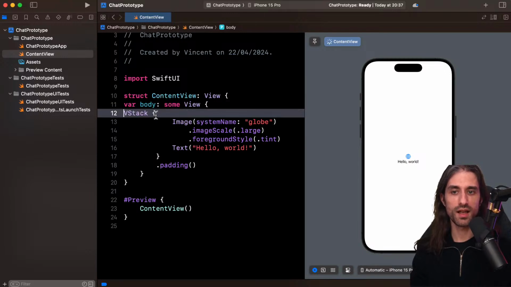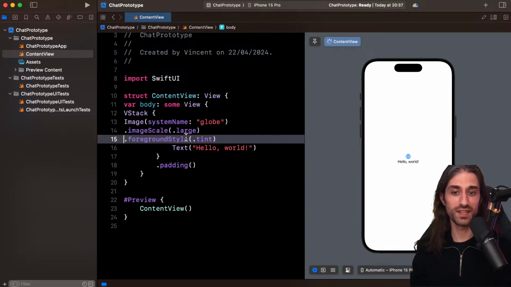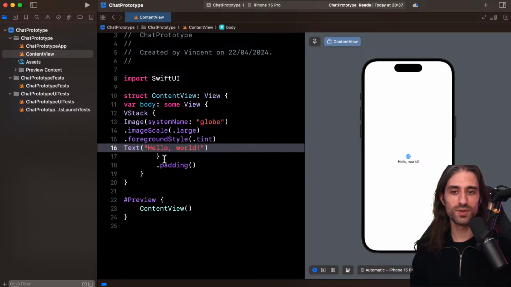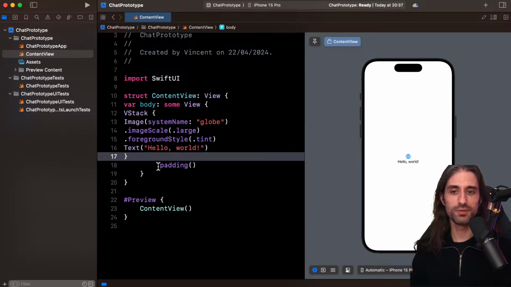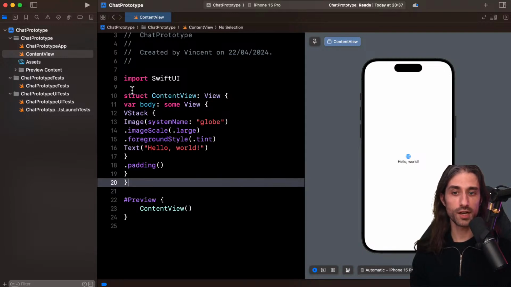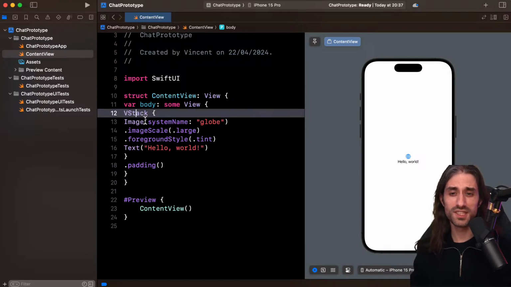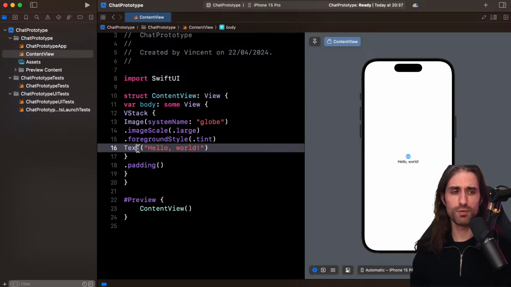So you could imagine not doing a correct indentation, but you will see that as soon as you do it, the code becomes much harder to read. This is much harder to understand what's happening at a glance. You see this and wonder, what is it part of? You need to move. Okay, it seems to be part of this VStack, but imagine on a more complex piece of code, it would be very hard.